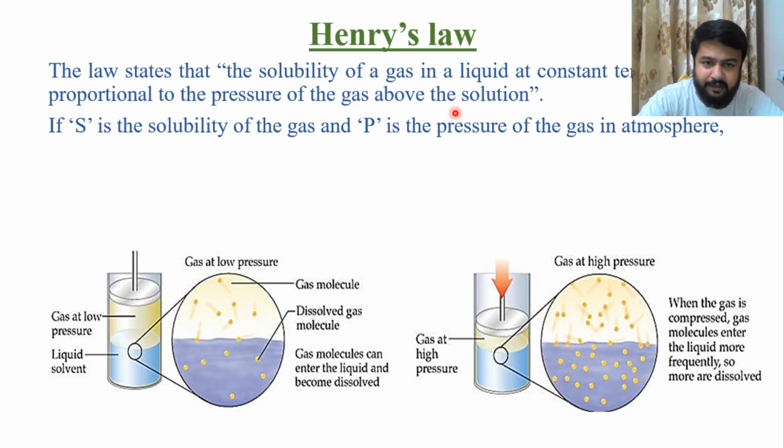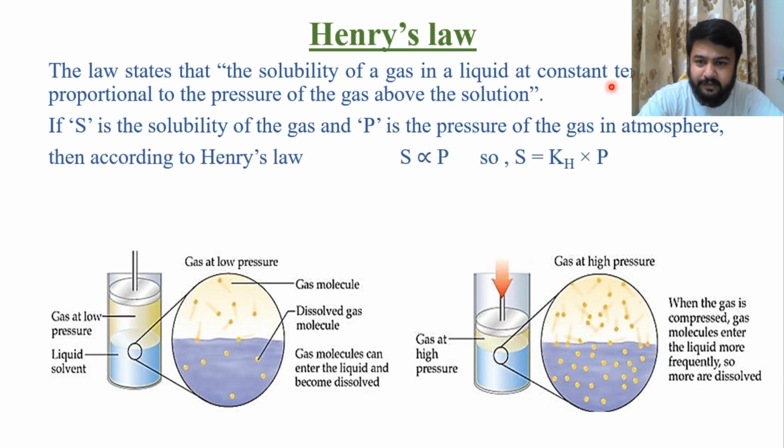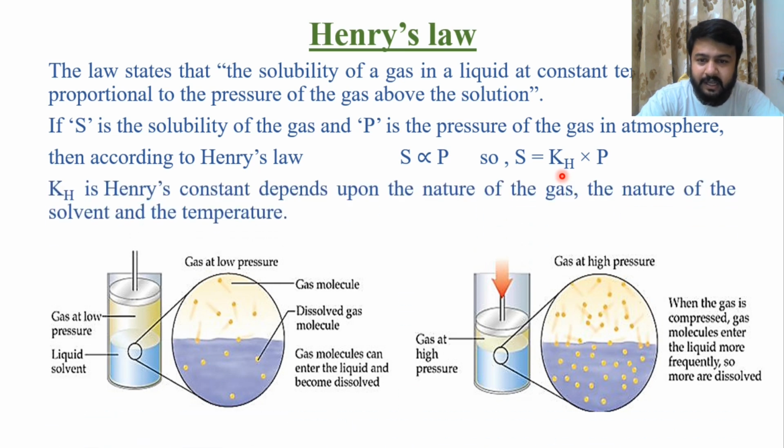So we can say that as the pressure increases, the solubility of a gas increases at that particular constant temperature. So this is all about Henry's law. If S is your solubility and P is the pressure of the gas, then according to Henry's law, S is directly proportional to P. If you remove the proportionality sign, we introduce Henry's constant, that is Kh, and this Kh depends upon the nature of the gas, whether it is a polar gas or a non-polar gas, the nature of the solvent, and the temperature. So this law is applicable only at constant temperature.